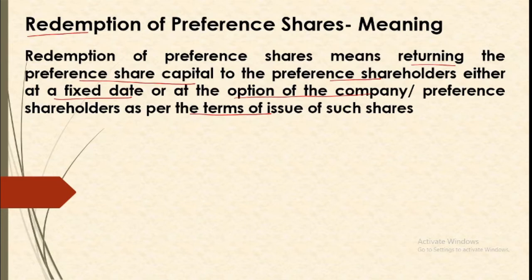So what we need to understand is that at the time of redemption of preference shares, we are returning the preference share capital to the holders. This may be done along with the premium also, and in a way a company pays the cash and the capital is cancelled. So the entry that we pass at the time of issue of shares is now reversed. So your capital stands cancelled and payment is made to the shareholders.